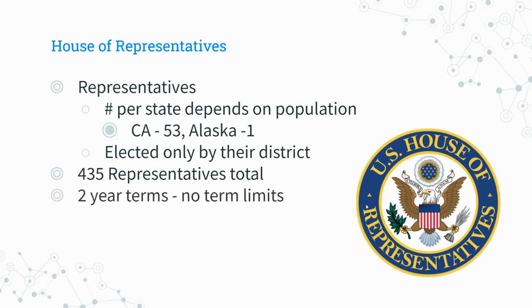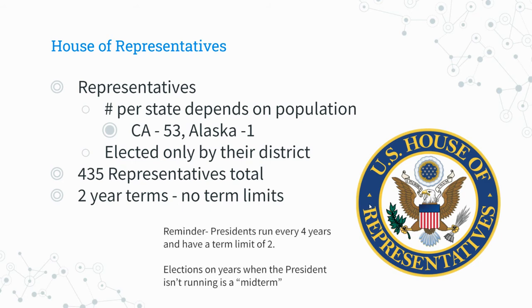Representatives serve 2-year terms, and then they have to run for re-election. So they have to be re-elected every 2 years. But there are no term limits, which means they can run for office over and over again. Now, a reminder, the president has to run for office every 4 years, and they have a term limit of 2. So you can only be president 2 times, and those elections happen every 4 years.